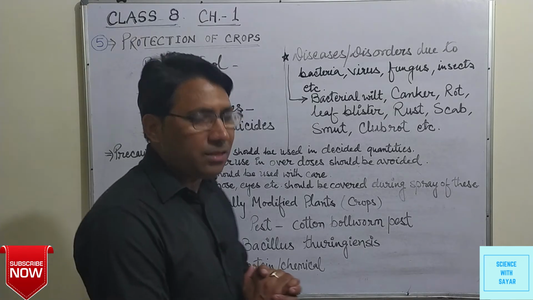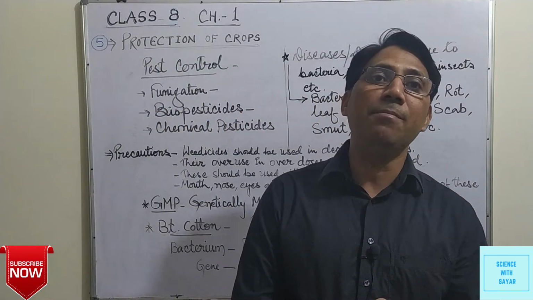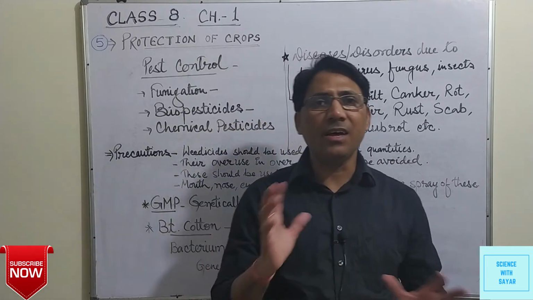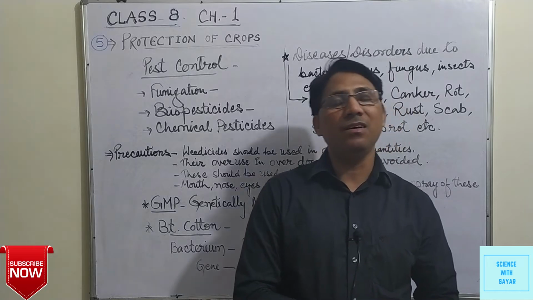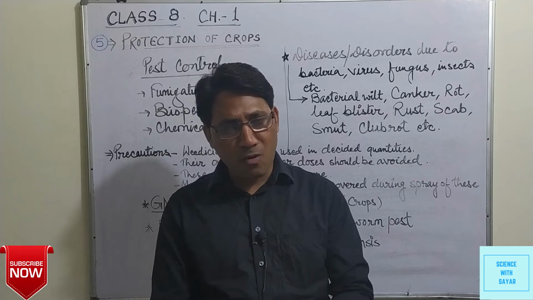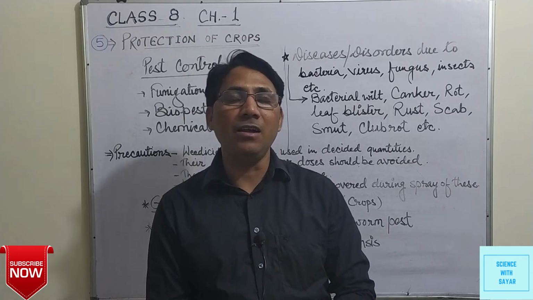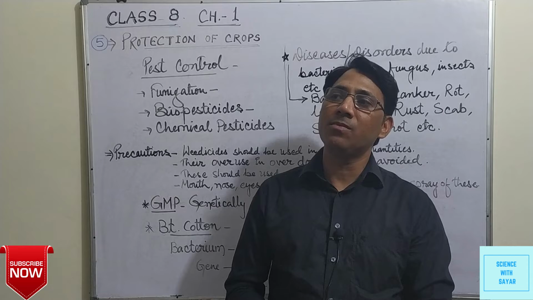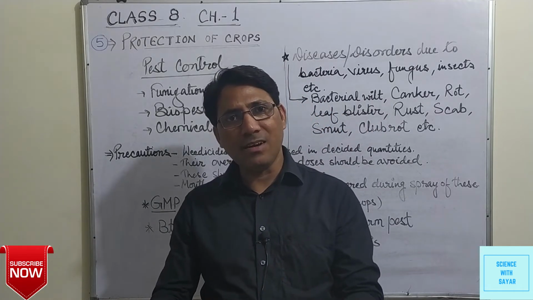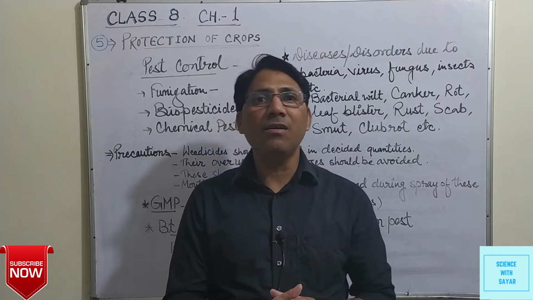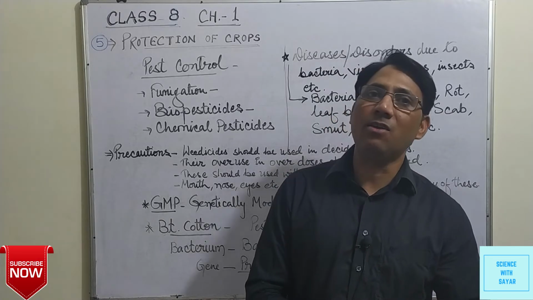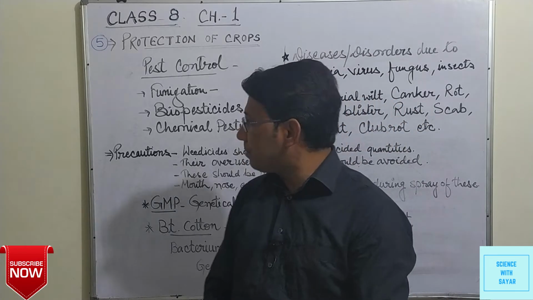For example, we take the dried leaves of neem, take a container and burn these leaves in the container, and we pass the smoke of these burning dried neem leaves to the crops or plants. So these pests, insects and other organisms which are present on the body of plants will be destroyed, will be killed off. This process is known as fumigation.